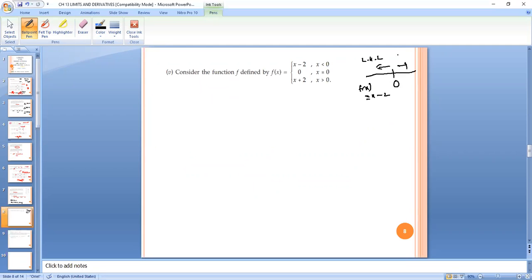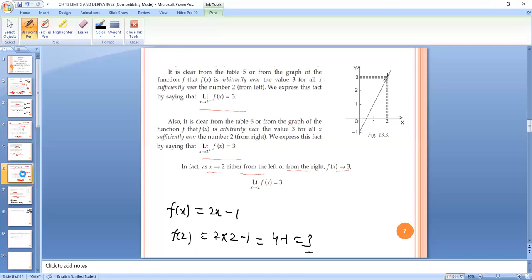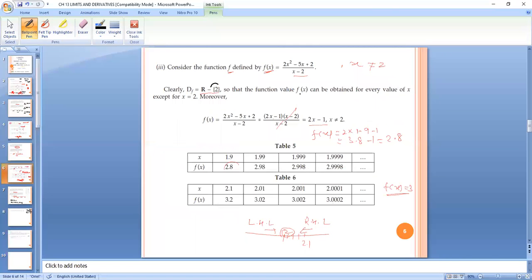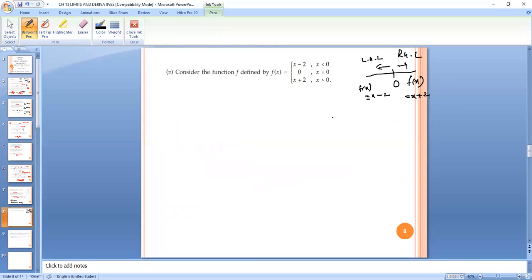When we check the right hand limit, we take f of x equal to x plus 2. In earlier questions, the function was the same whether we found the left hand or right hand limit. Here the f of x is split into parts: for negative x it is different, for equal to 0 it is different, and for greater than 0 it is different.